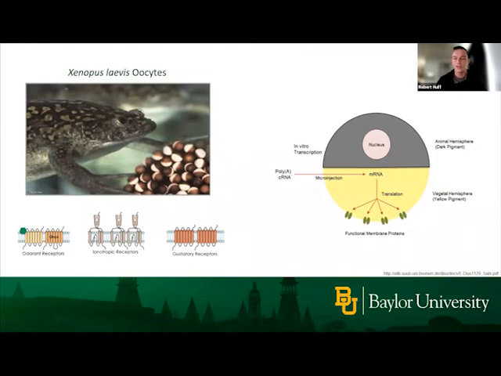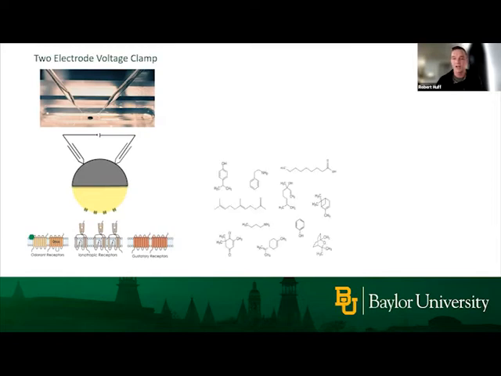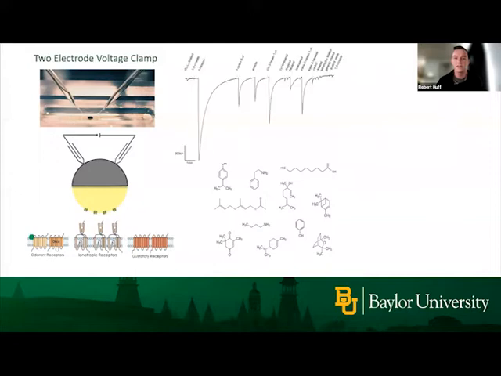The way we can measure and record from these oocytes is using a technique called two-electrode voltage clamping, where we use two small microelectrodes that pierce an oocyte that is expressing our receptor of interest. Then we can take a compound library of many different chemicals and perfuse these odors across the oocytes that are expressing the receptors. If one of these compounds from our library binds to the receptor complex we're studying, we can measure changes in current due to these ion channels opening and closing, and that looks a little something like this.